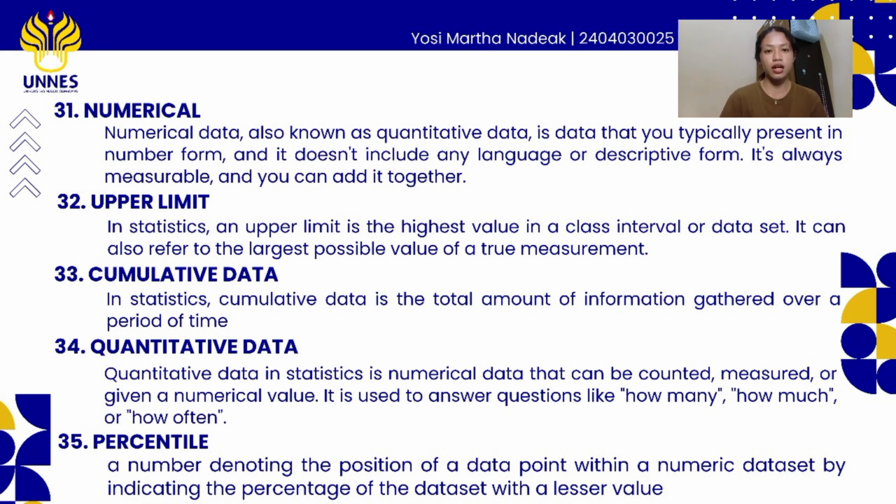34. Quantitative data. Quantitative data in statistics is numerical data that can be counted, measured, or given a numerical value. It is used to answer questions like how many, how much, or how often. The 35 is percentile. A percentile is a number denoting the position of a data point within a numeric dataset by indicating the percentage of the dataset with a lesser value.